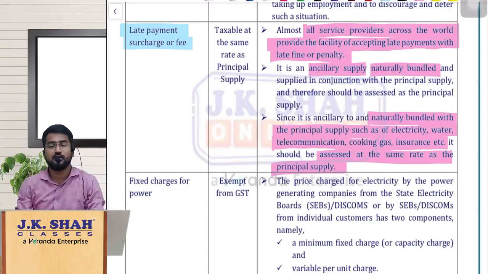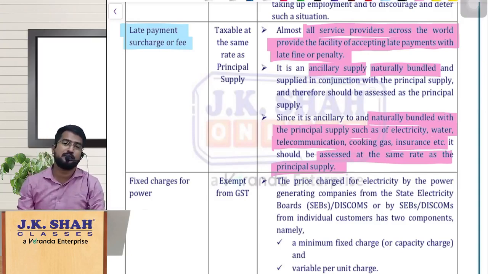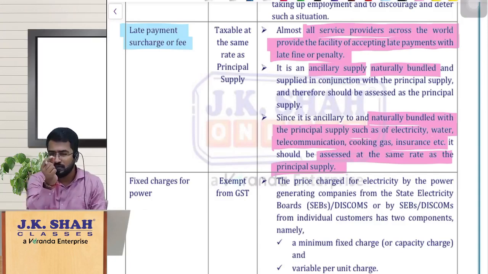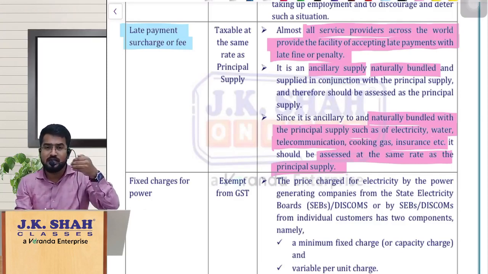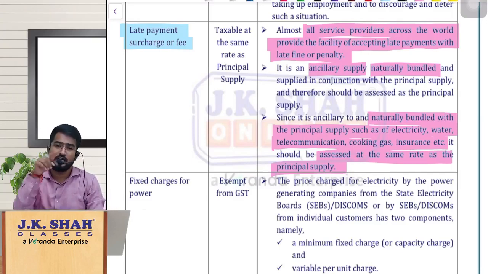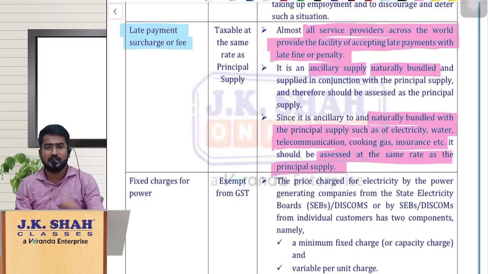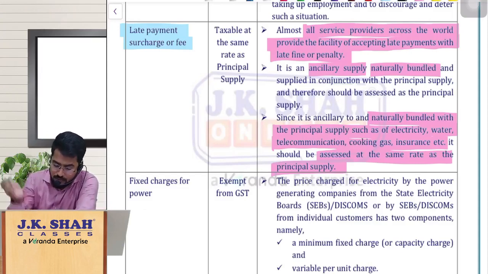Then it is obviously what? Supply. Why? Because there is an agreement where the supplier is agreeing to tolerate you making the payment late even after the time limit, but he wants some consideration from you. So that is obviously a supply, hence it is taxable. But sir, what is the tax treatment for that, if you ask me that way? See, this particular transaction where you are paying the consideration, the late fees for delay in payment of consideration, is treated as supply, hence taxable. So it is taxable the same way how the principal supply is taxable.